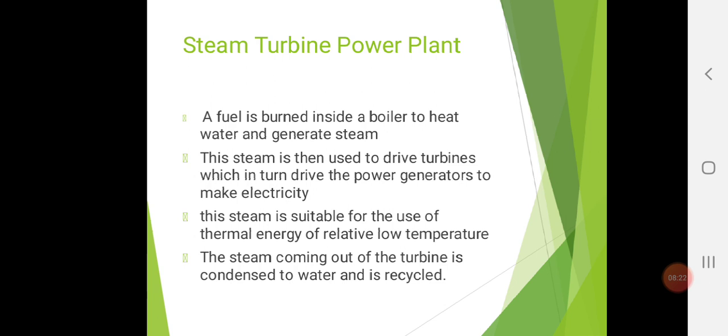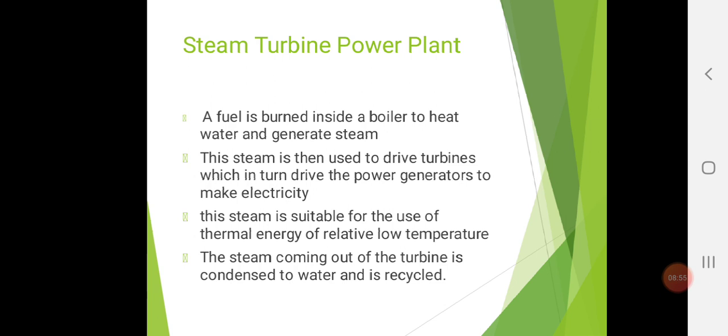Once it is boiled, it gets converted into water vapor, that is steam, and with the help of the steam, a power generator rotates with the help of the turbine, and then again the remaining steam is condensed to get water again. So that is recycled. In order to improve the efficiency of the steam power plant, some additional parts such as superheater, economizer, etc. are also included in the plant.